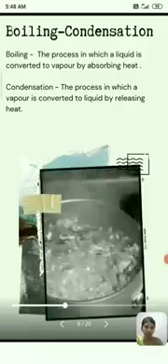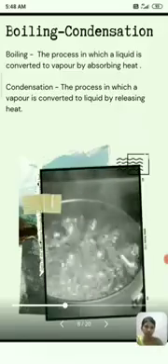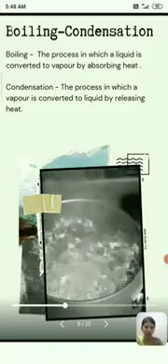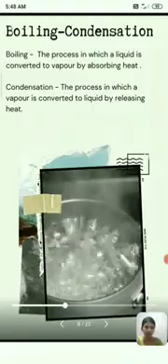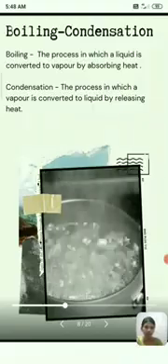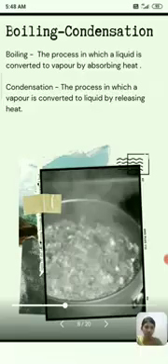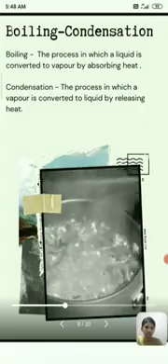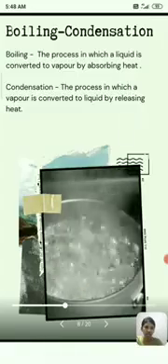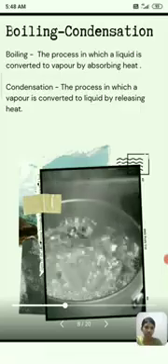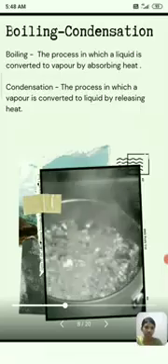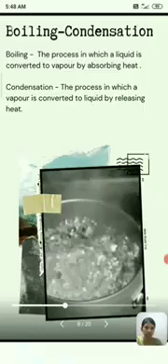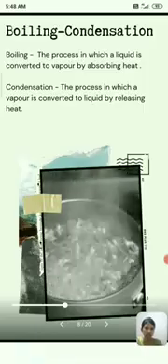Boiling, condensation. The process in which a liquid is converted to vapor by absorbing heat is called boiling or vaporization. The temperature at which a liquid changes its state to gas is called the boiling point. The process in which a vapor is converted to liquid by releasing heat is called condensation. The temperature at which vapor changes its state to liquid is called the condensation point. The boiling point as well as the condensation point of water is 100 degrees Celsius.